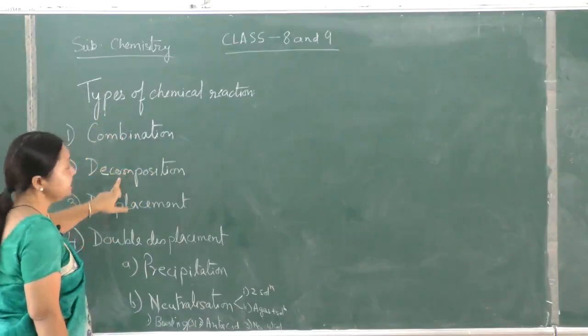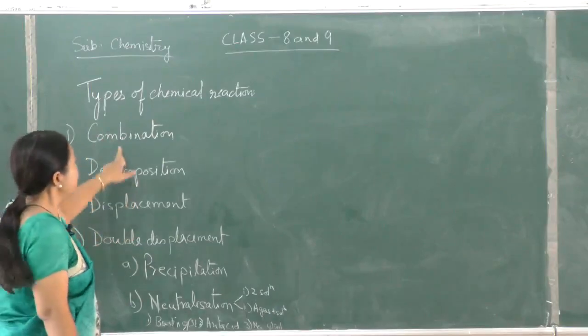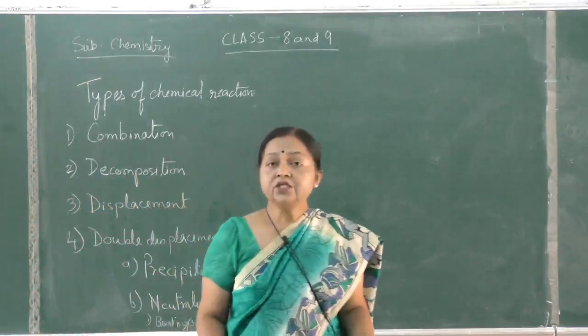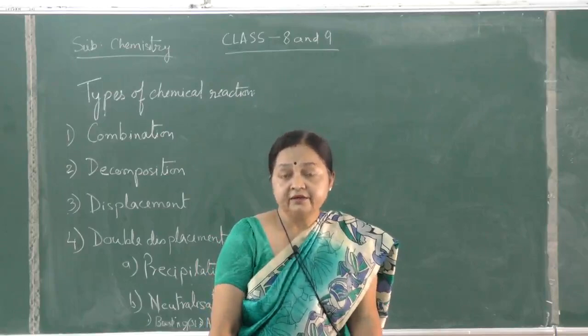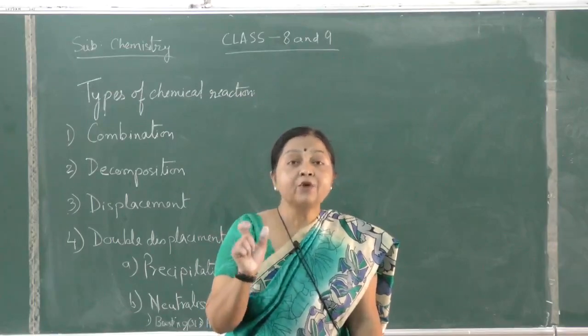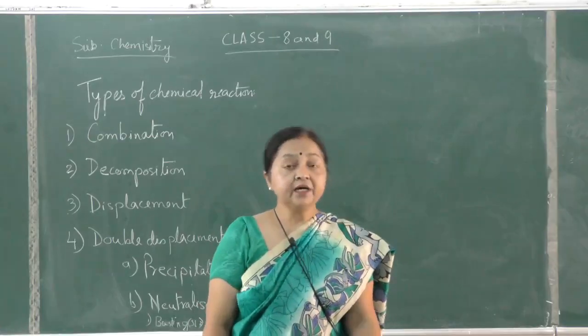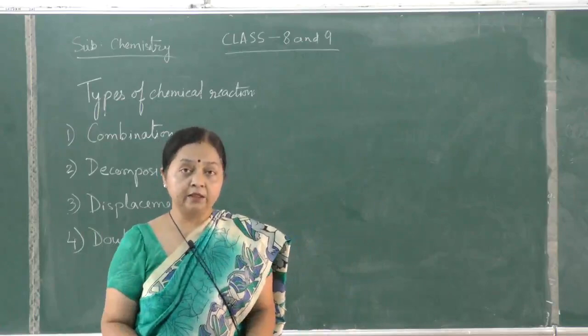Combination reaction, decomposition reaction, displacement, double displacement. Now what is a combination reaction? When two or more substances join together and form a single product, then that is called a combination reaction. Remember, the product will be one, but the reactants are more than one.